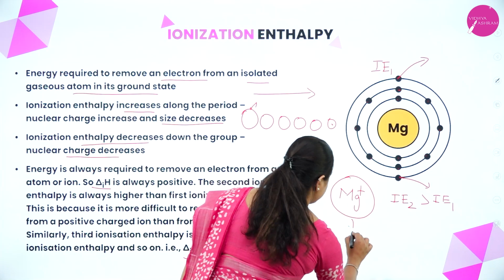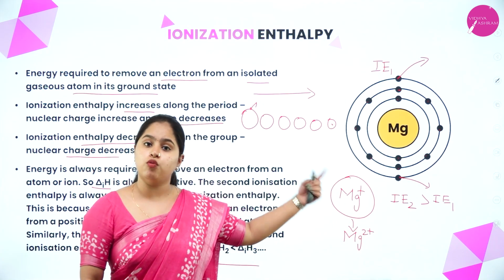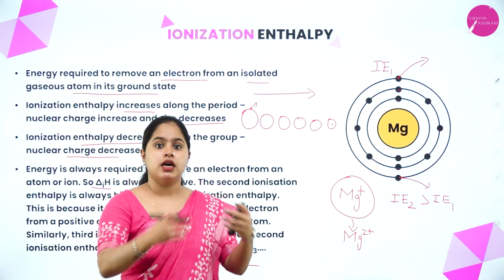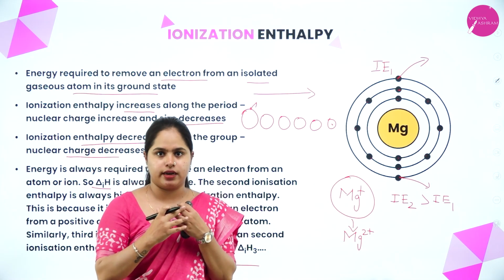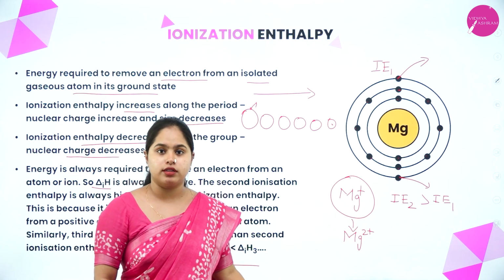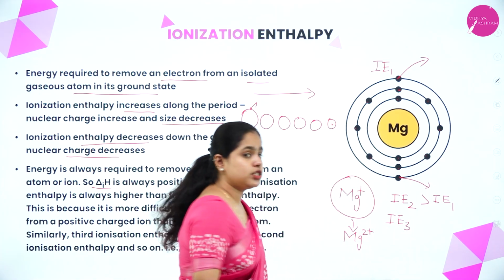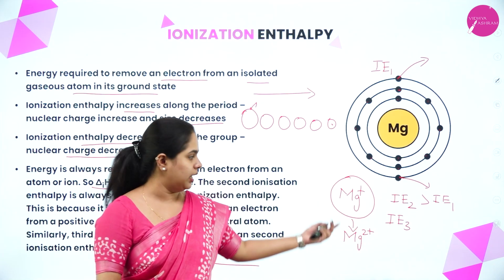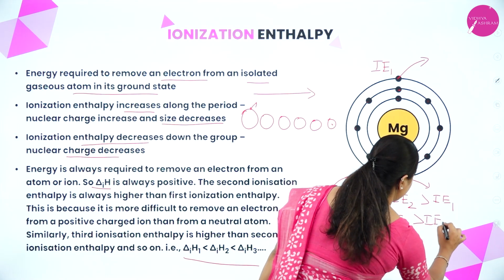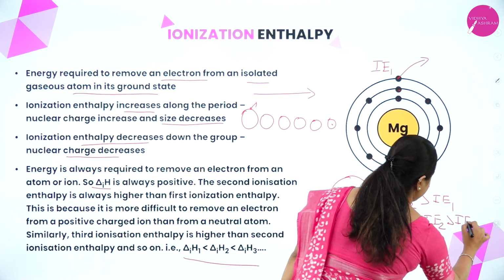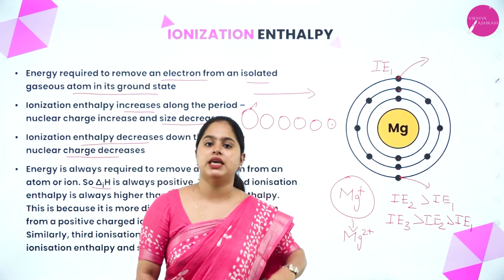Now it becomes Mg2+ ion. Two electrons are removed. If I want to remove one more electron, two electrons are already lost, so the nuclear charge has increased more. Now more energy I have to give to remove the third one. The third ionization enthalpy will be greater than the second ionization enthalpy, and that will be greater than the first ionization enthalpy. So the first ionization enthalpy will be the least.